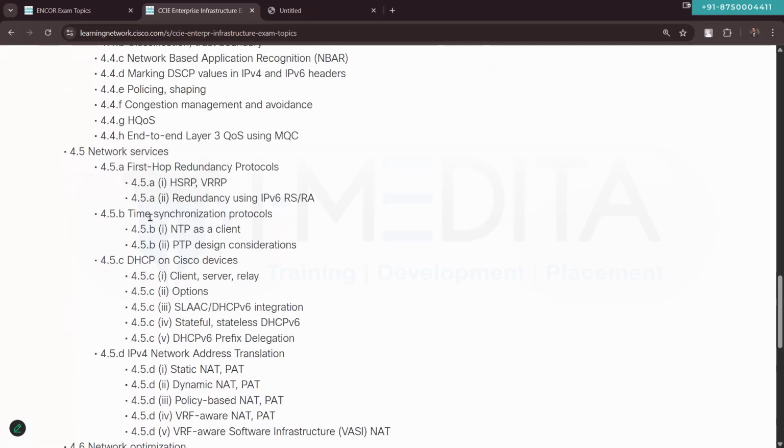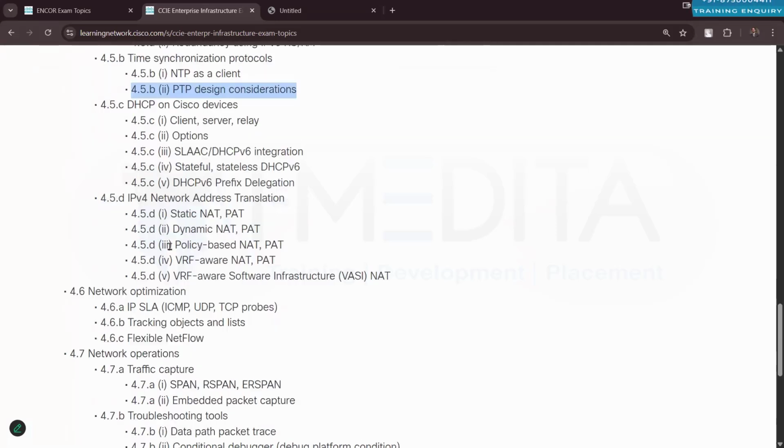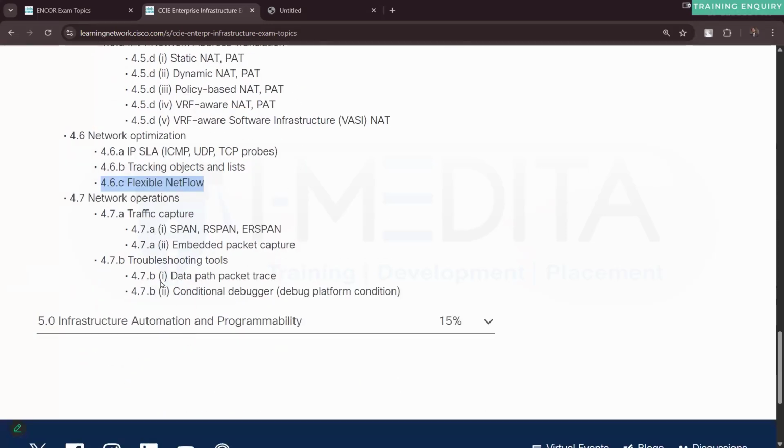Then we'll talk about NTP. We will talk about the Precision Time Protocol. NAT will be covered throughout the content, but additional topics of NAT we will cover at the very end. The SLAs and tracking will be covered throughout the content. And at the very end, we will talk about NetFlow and all.